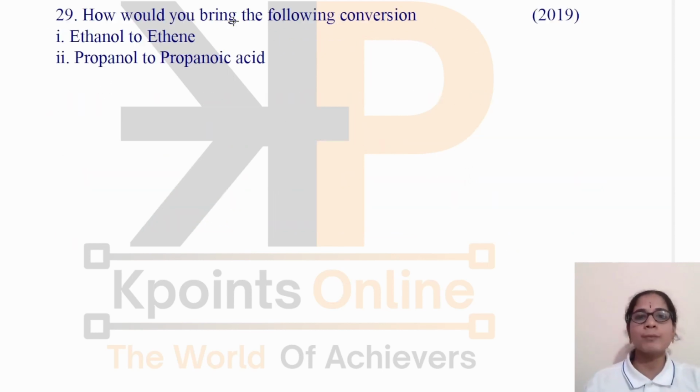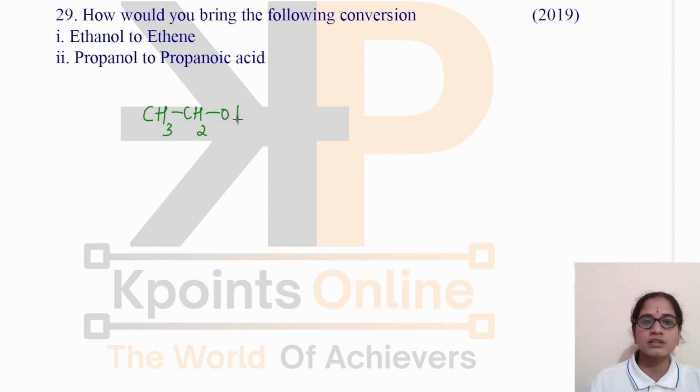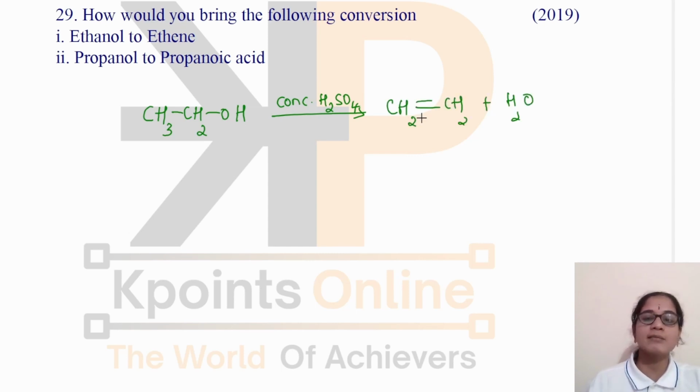Next, the question is, how would you bring about the following conversion? Ethanol to ethene. When we convert ethanol to ethene, we need a dehydrating agent. This is a dehydration reaction. Take the example of ethanol here, CH3CH2OH. When this ethanol undergoes dehydration in the presence of a dehydrating agent, that is concentrated H2SO4, there is a removal of a water molecule resulting in the formation of ethene, and a double bond is formed between the carbon atoms. As a carbon atom has valency 4, it should get 4 bonds around it. Yes, this is the first answer.